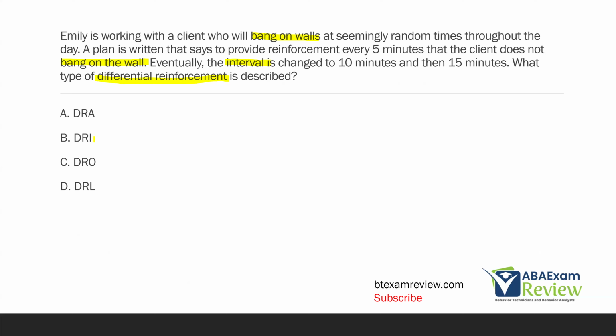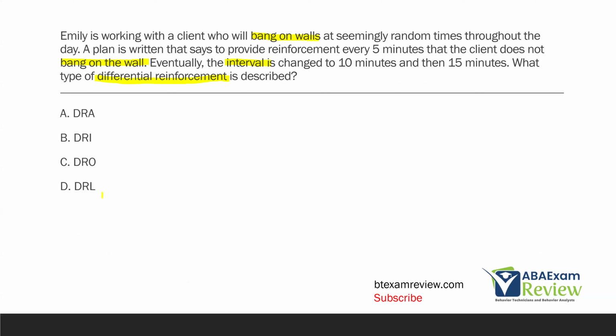Same with the DRI. DRIs and DRAs are the same, except with the DRI, that replacement behavior is incompatible. Since we're not teaching a replacement and instead reinforcing for a behavior not occurring, it can't be DRI either. It has to be C, DRO. With the DRO, we are reinforcing when a behavior doesn't happen.